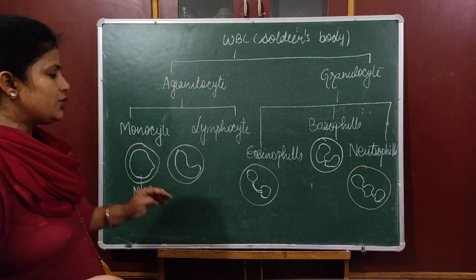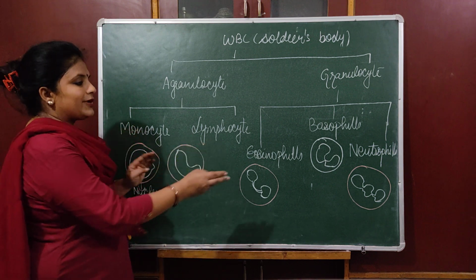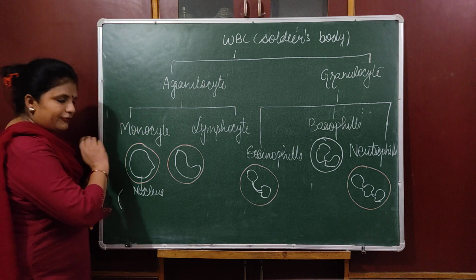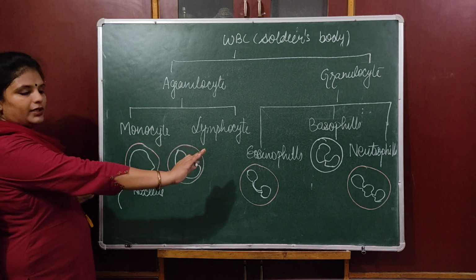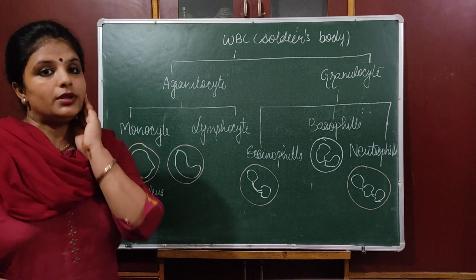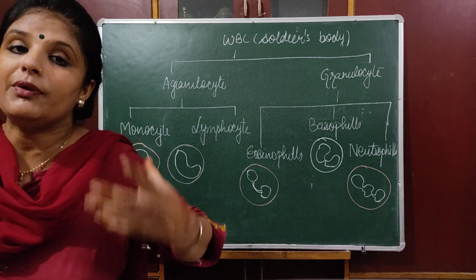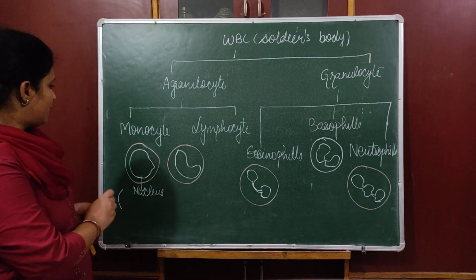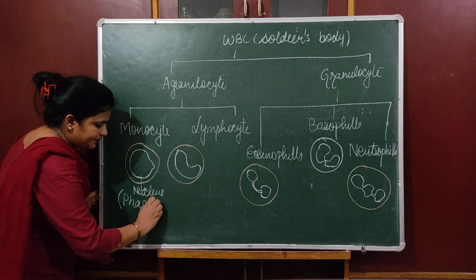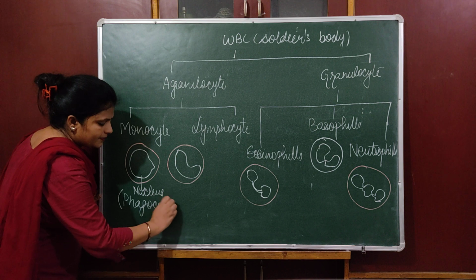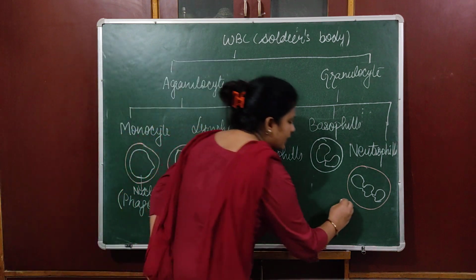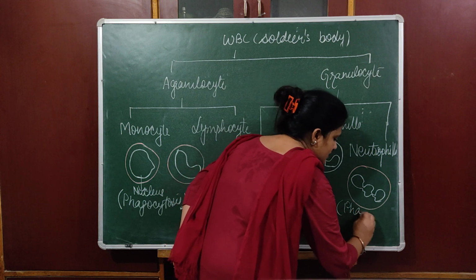Now the important question is, what is their function? Definitely all of them provide immunity, but if you write that lymphocyte is providing immunity, you are not getting marks because you have to be very particular. Monocyte can do phagocytosis, and neutrophils also can do phagocytosis.